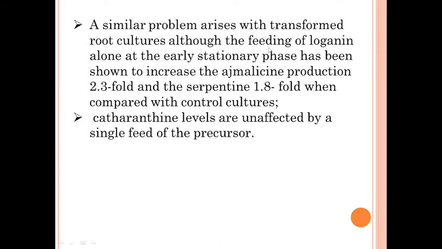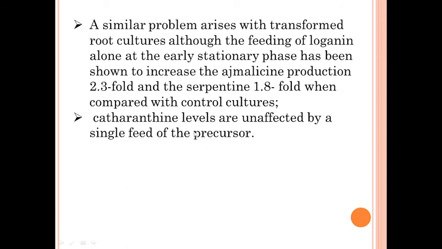Similar problems arise with transformed root culture. Here the root culture is prepared and in that also a problem is raised. Although feeding of loganin alone at early stationary phase has been shown to increase ajmalicine production, so loganin when fed in early stationary phase increases ajmalicine and serpentine production compared with control culture, but catharanthine levels are unaffected.